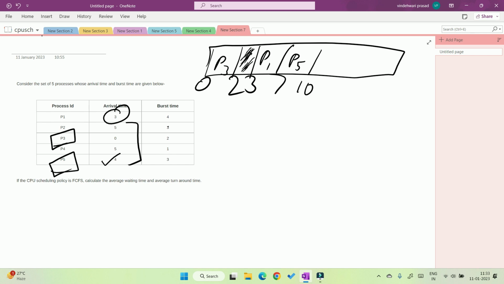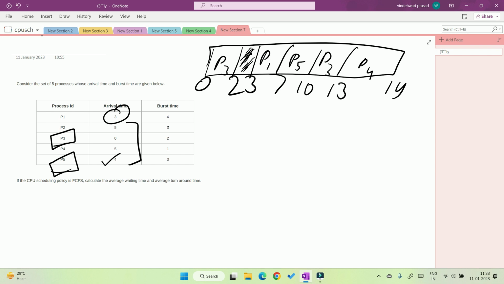Now there are two processes which enter at the same time, P4 and P2. So which process enters first? If there is a tie, the smaller process ID gets it. So first P2 goes for 3 seconds, so it becomes 13. Now P4 goes for 1 second, it becomes 14.